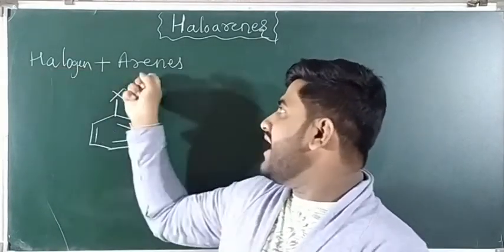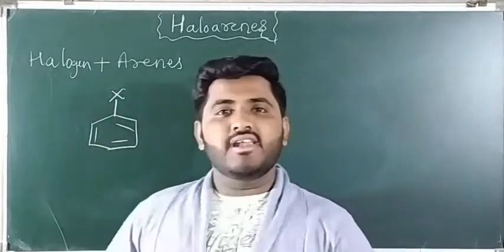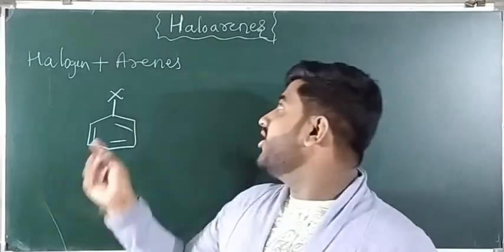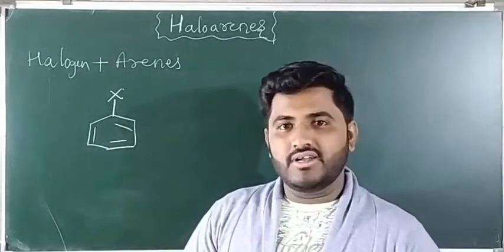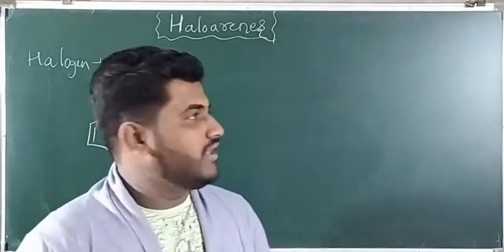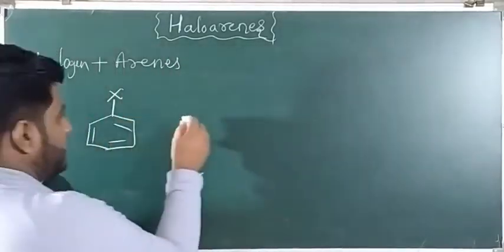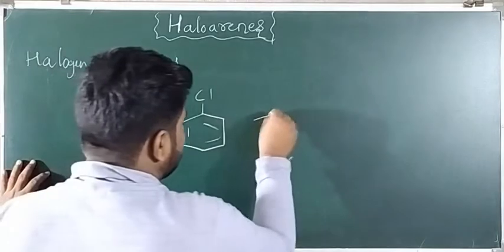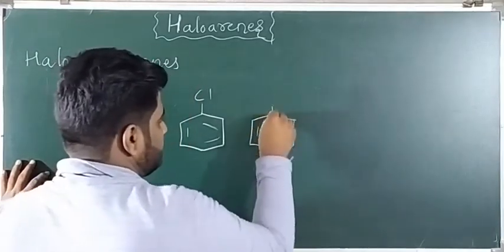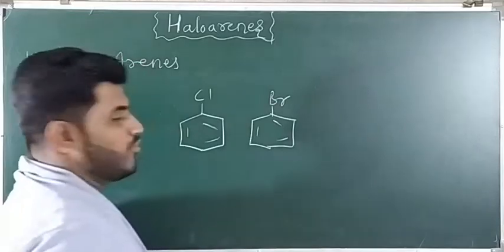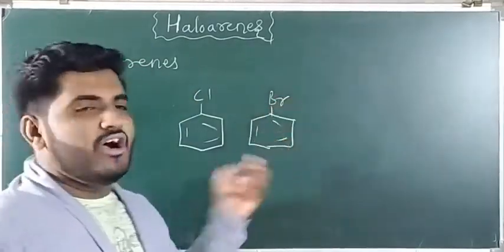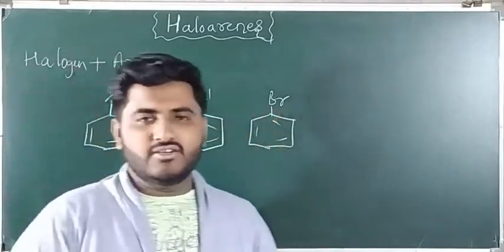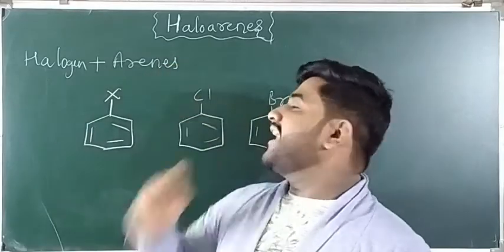Halo means halogen, arenes means benzene ring. So in the benzene ring, if you replace one or more H by halogen atom, then that is called halobenzene or haloarenes, what we can call, right? Here X indicates halogen atom. You can take an example, in place of X you can put Cl, yes, Br. Similarly bromine and all. So this is chlorobenzene, this is bromobenzene, or phenyl chloride or phenyl bromide also you can call, right? So this is regarding what are haloarenes.